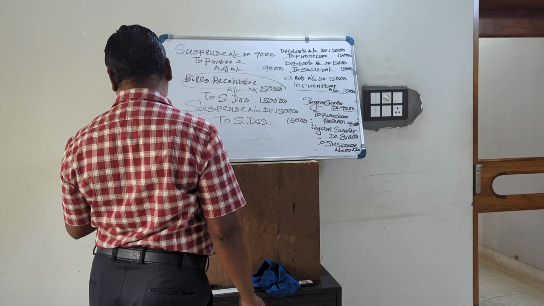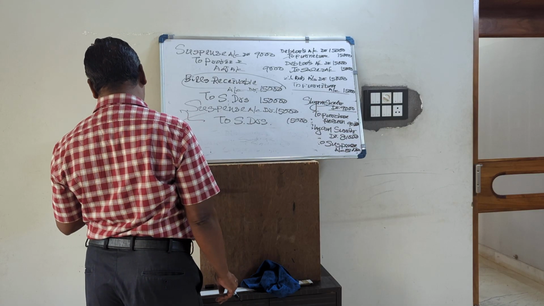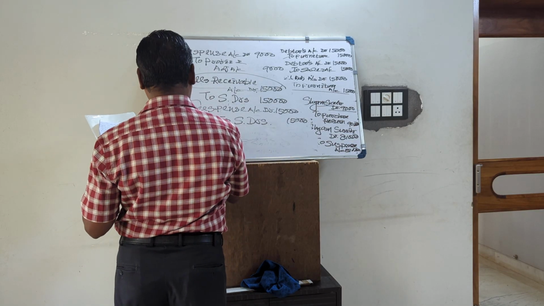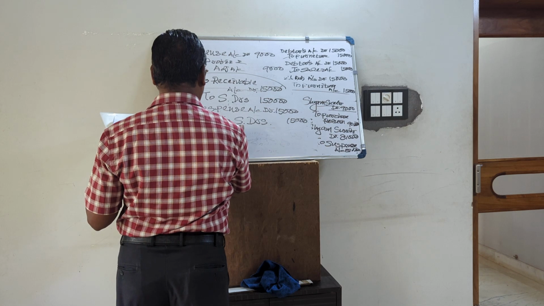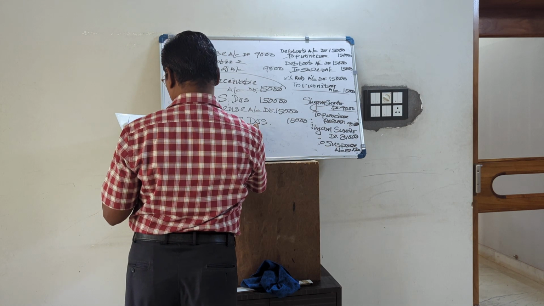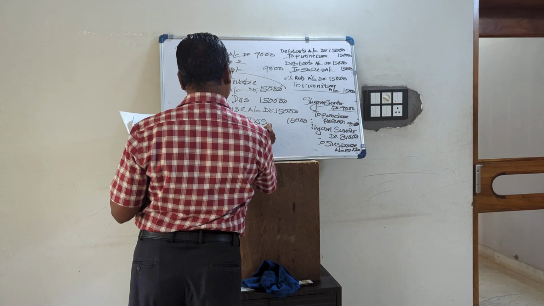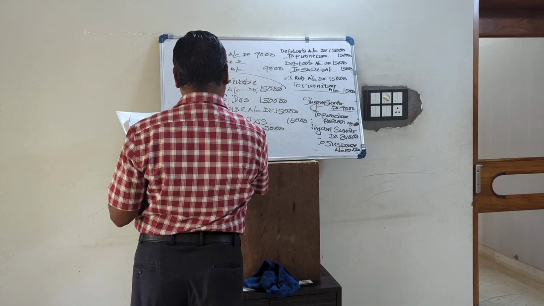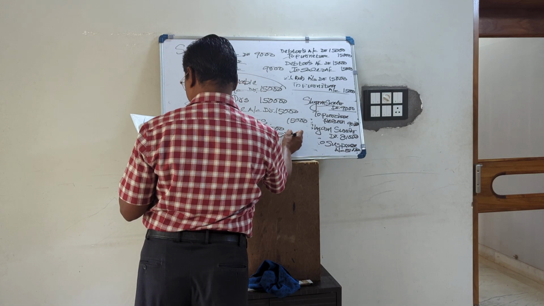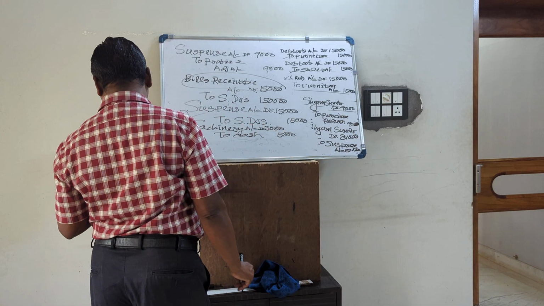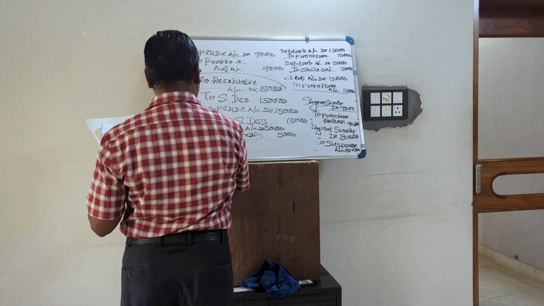Repair for 5,000 made for purchase of new machinery wrongly debited to repair. So when we are purchasing the machinery, we should write machinery account debited 5,000. Suppose we are paying cash, but here what is done? It is debited to repair account.